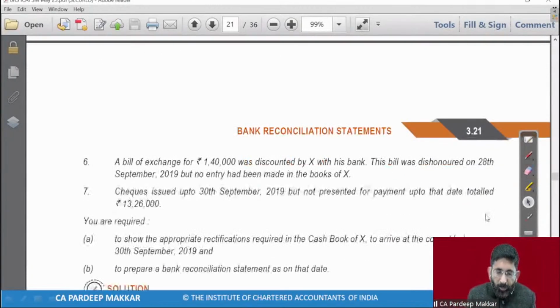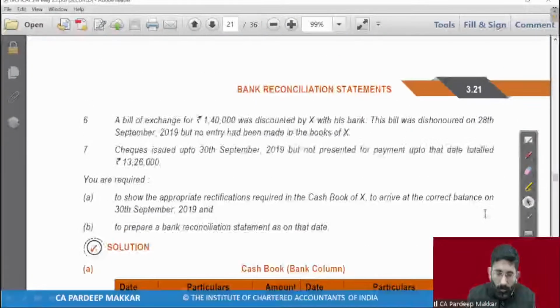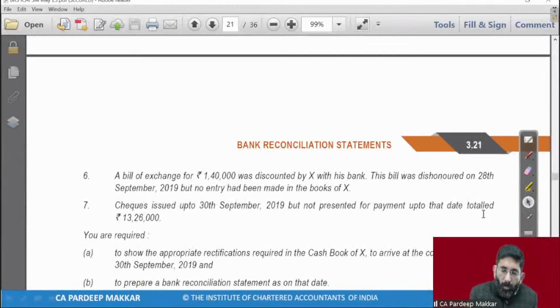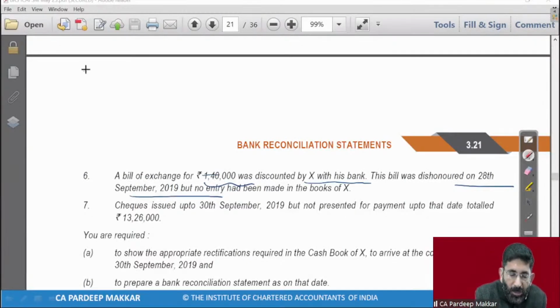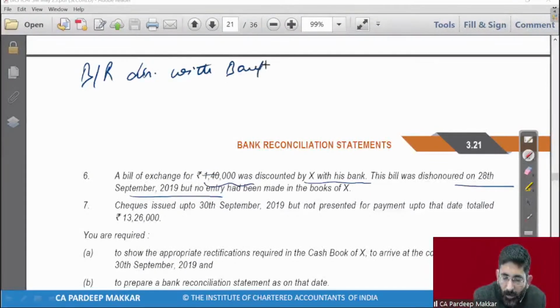Sixth point, bill of exchange 1,40,000 discounted by X with his bank, means this amount has already been received by X from the bank. Now bill was dishonored on 28th of September. Now what happens in case of bill of exchange, that is BR, discounted with the bank? So this is not discounted today. It has been discounted when this BR has been received to us.